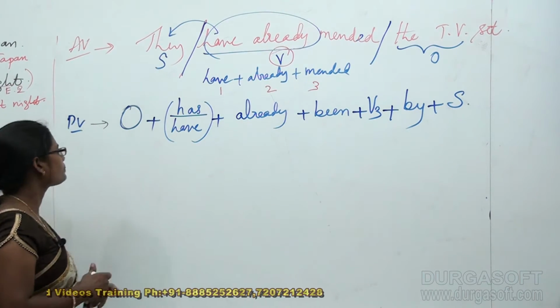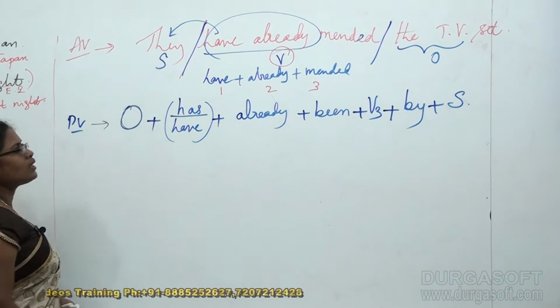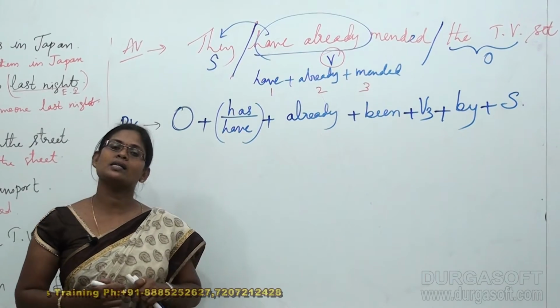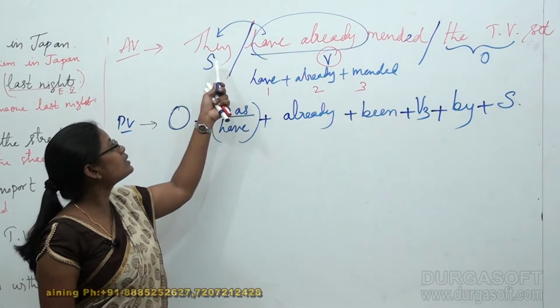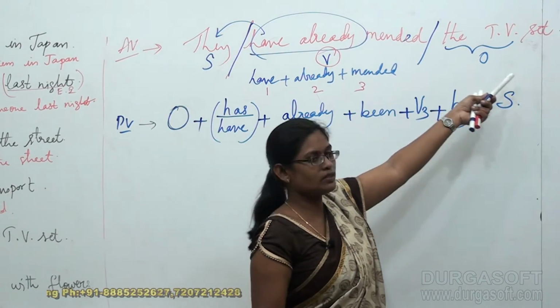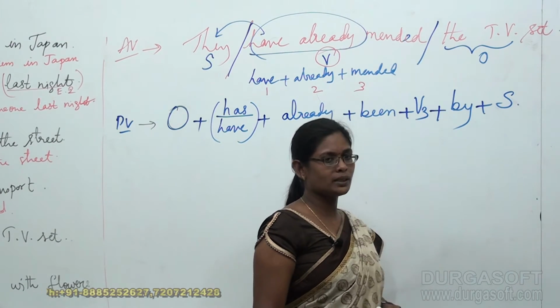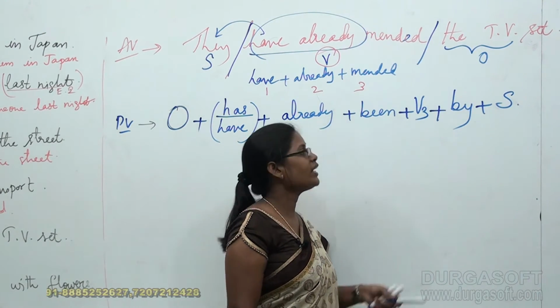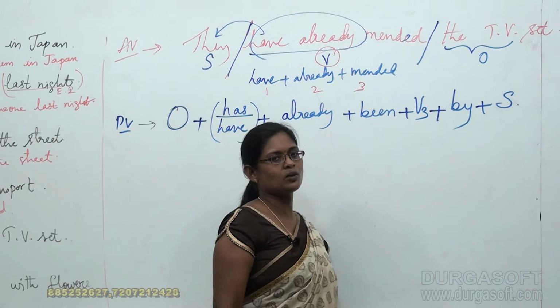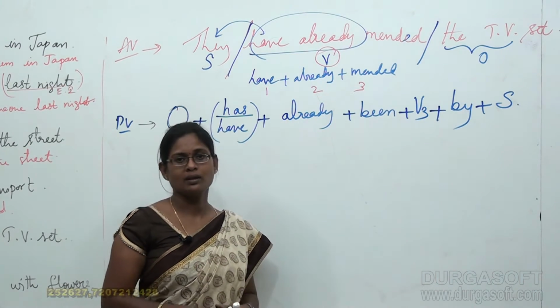Okay, right. Now, what is the object provided to us in the sentence? In the sentence, they have already mended the television set, what's the object? Very good. It is the TV set. Why is the TV set an object?